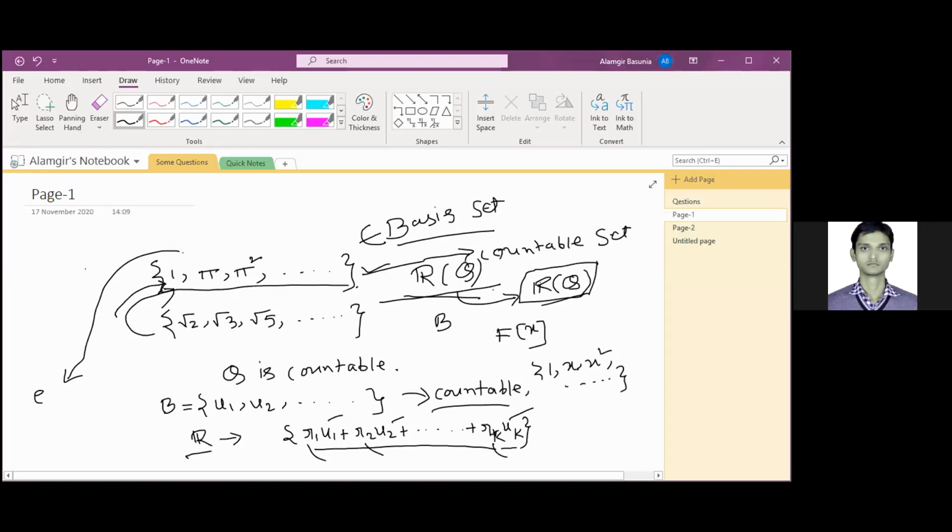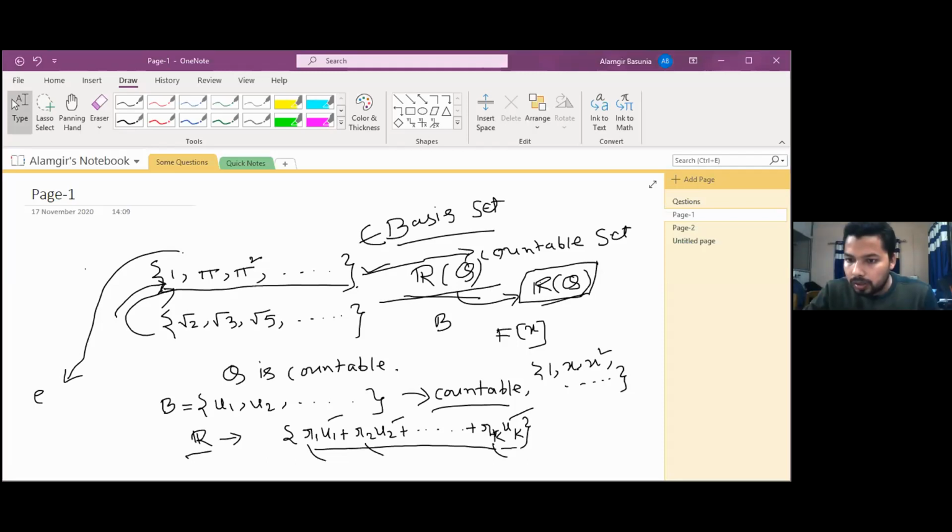Okay. Sir, is 1, x, x square, dot dot dot a basis of F over Q? Your voice is so low. Just a second.